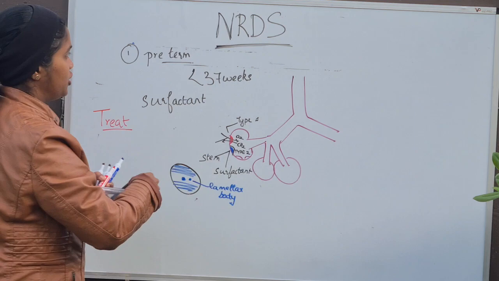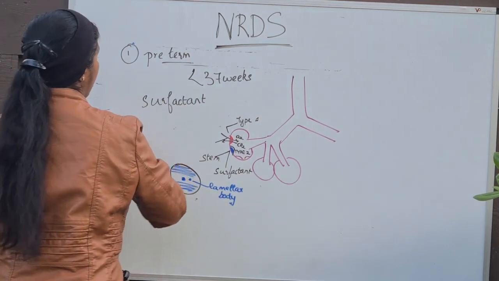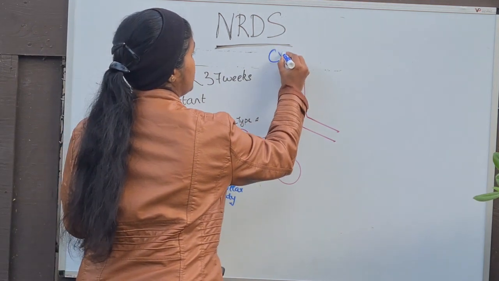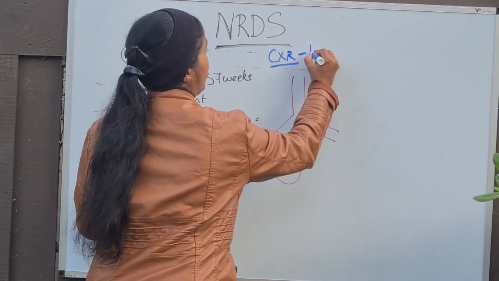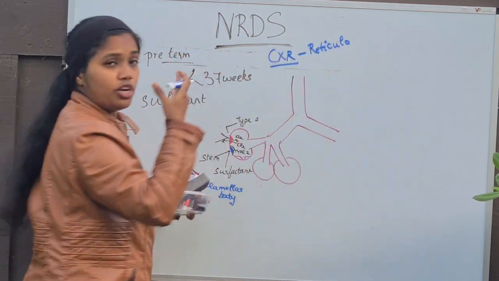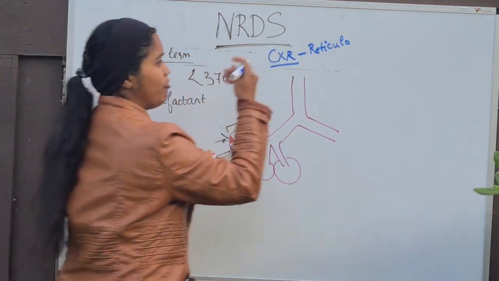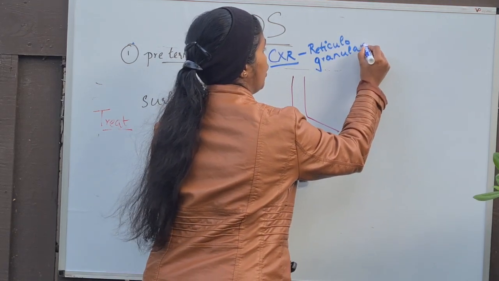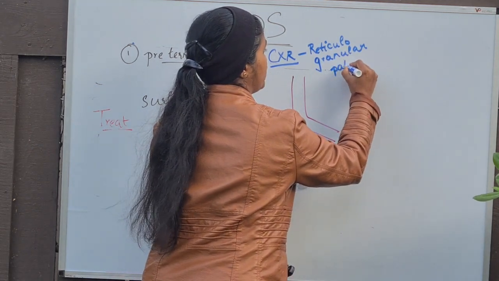An allied point you have to know, and more importantly, in a chest X-ray of this neonate, there will be a reticulogranular pattern. When they give a case about neonatal respiratory distress syndrome, somewhere they will include this term in the exams. There will be a reticulogranular pattern in the chest X-ray.